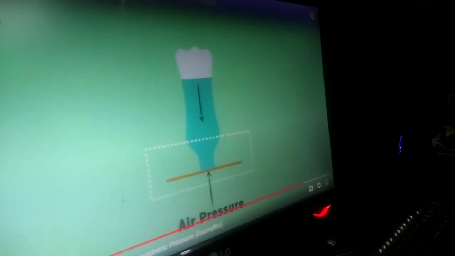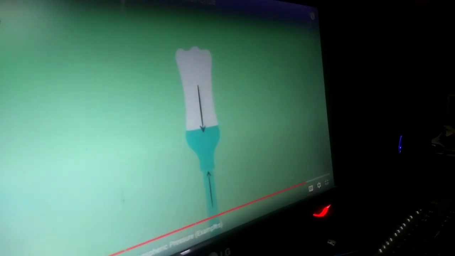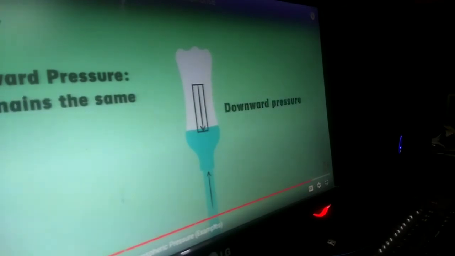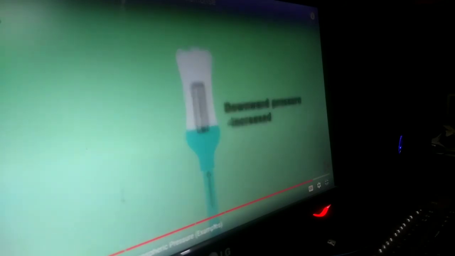Now make few holes in the bottle at its base. What happens now? Why did the paper fall off? Did the upward pressure on it stop acting or did it reduce in the value? No, it didn't. The upward pressure on it by the air remains the same, but the downward pressure increased in its value. When we made holes in the bottle, we allowed air to flow inside it from the top.